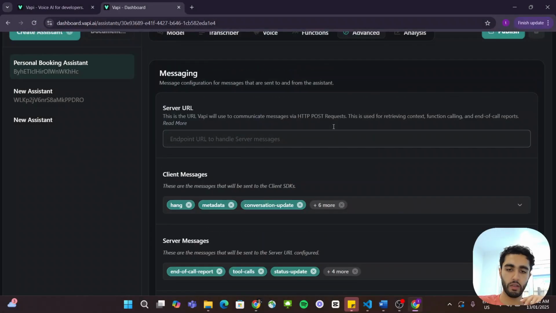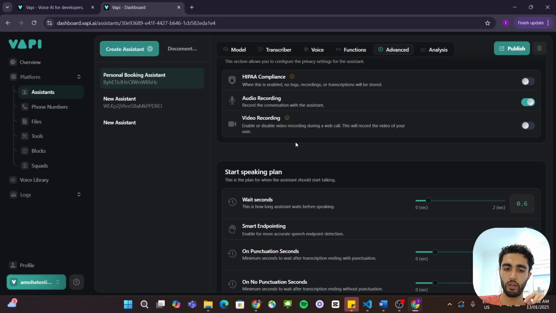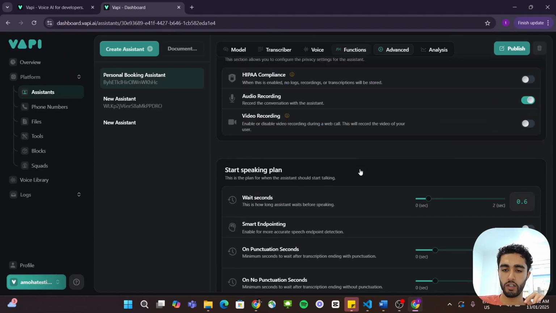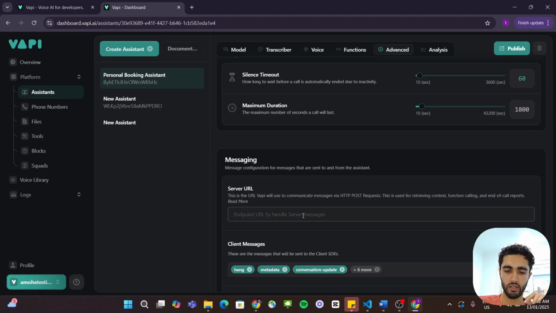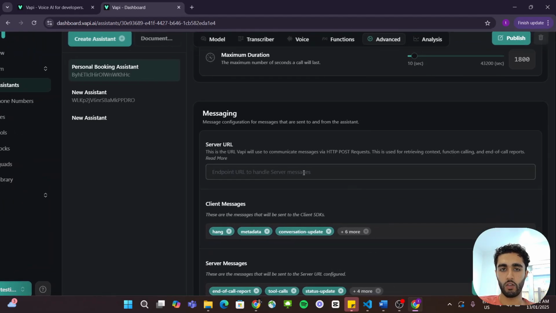But in this case, because we are only using one tool, so for example, let's say you have more than one tool, right? If you have more than one tool, putting a server URL webhook for one of those tools will only trigger that one and not the other one, if that makes sense. So you put both of your server URLs in the tool level instead of the assistant level to make sure it actually sends the correct information. But in this case, because we're using one tool, you can just put the server URL in here as well.